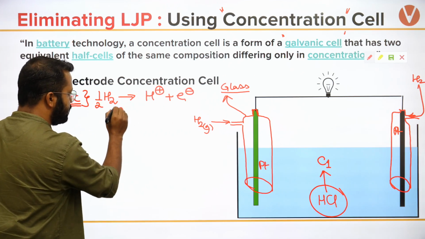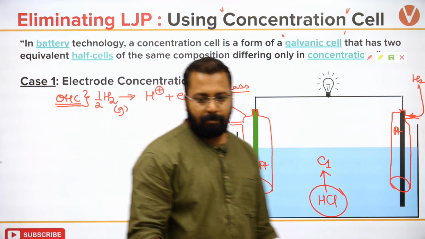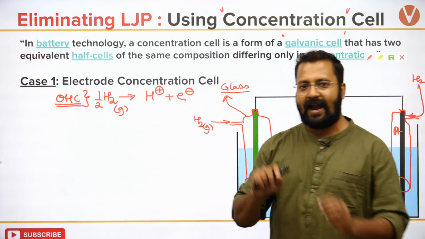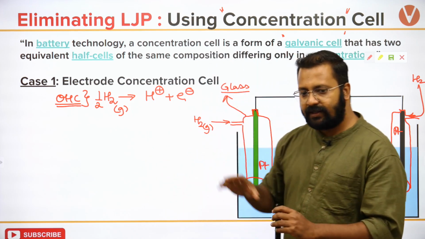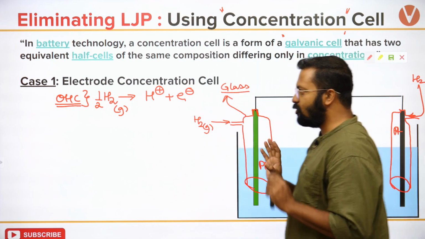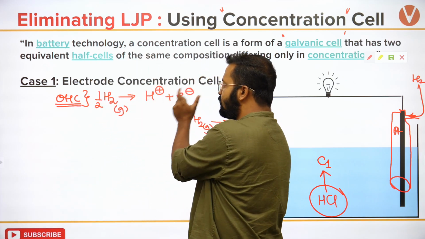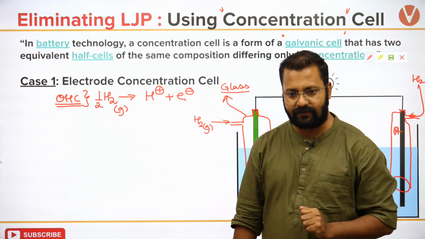This is hydrogen gas. Okay? In the oxidation half cell, this reaction will take place. Hydrogen gas, it is nothing but a hydrogen electrode kind of a setup. So hydrogen gas will change into H plus in the oxidation half cell.